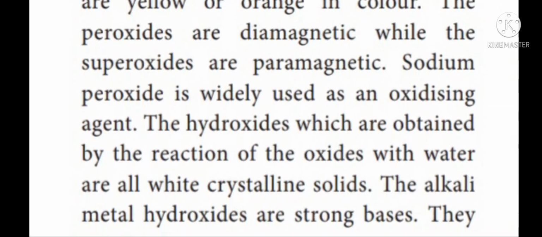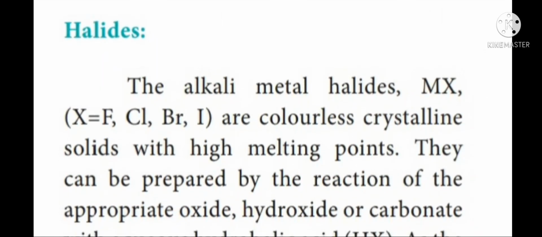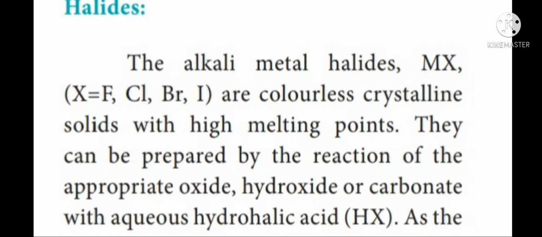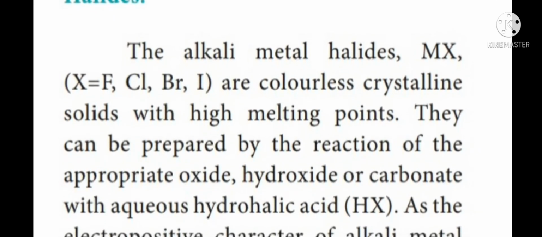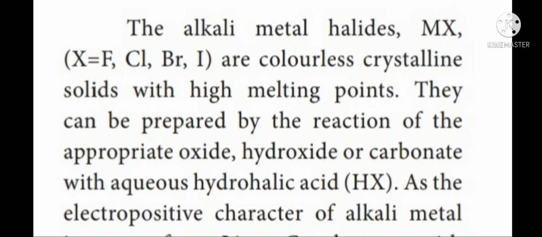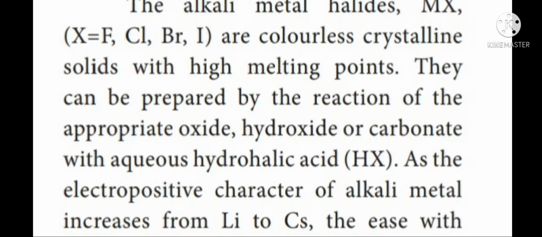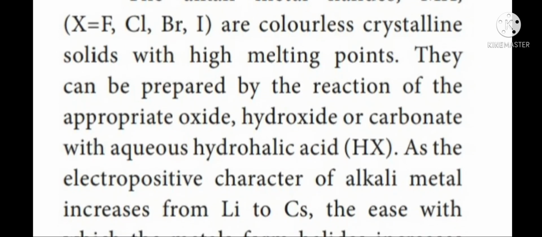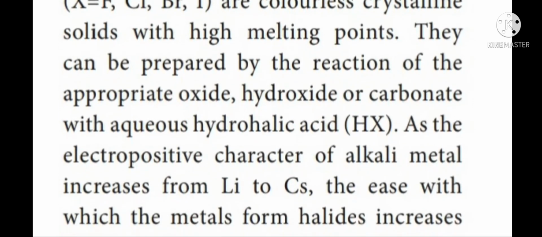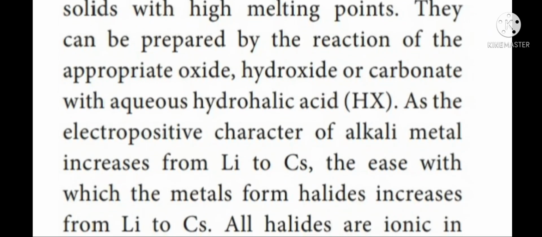Next, let me discuss halides. Halides of alkali metals. Whenever alkali metal reacts with halogen, it forms alkali metal halide with the formula MX, where M is alkali metal, X is halogen. These metal halides are crystalline solids with a high melting point.